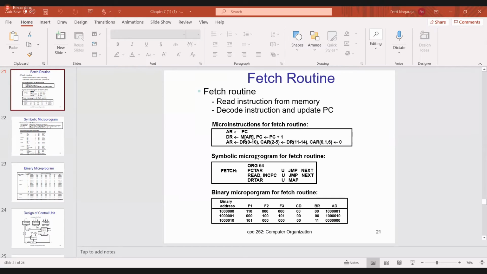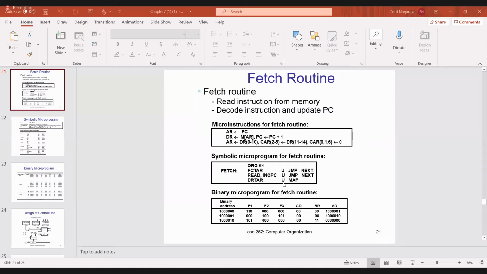Now I am writing the symbolic microprogram. Fetch, origin 64, that means it starts from the 64th memory location. Then PCTAR: whatever is in PC is transferred into AR. It is an unconditional branch, so CD is 00, BR jump is 00. Next, the address of the next instruction. Read, INCPC, unconditional branch, jump next. Read the content; you can't say whether it is data or instruction code. And DRTAR: whatever is in DR is transferred to AR.